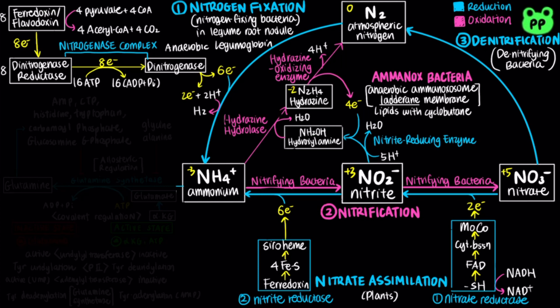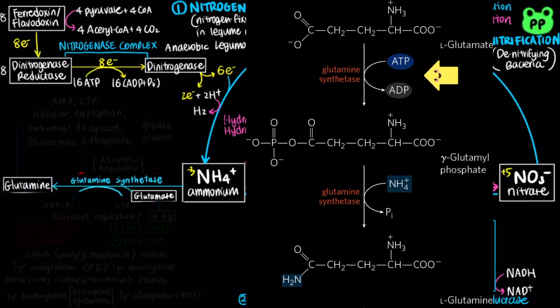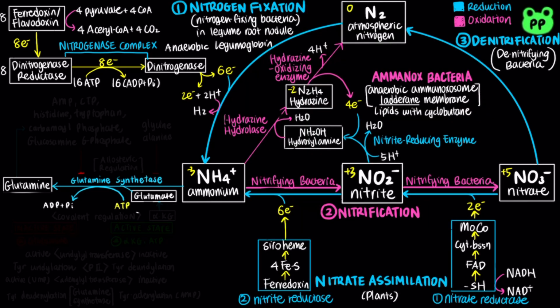The reduced nitrogen in ammonium is incorporated into biomolecules through 2 amino acids, glutamate and glutamine. Glutamine synthetase incorporates the nitrogen in ammonium into glutamate, producing glutamine, which is coupled to the hydrolysis of ATP to ADP and inorganic phosphate. The amide nitrogen of glutamine then serves as a source of amino group in a wide range of biosynthetic processes. Since glutamine synthetase serves as an entry point for reduced nitrogen, it is heavily regulated in